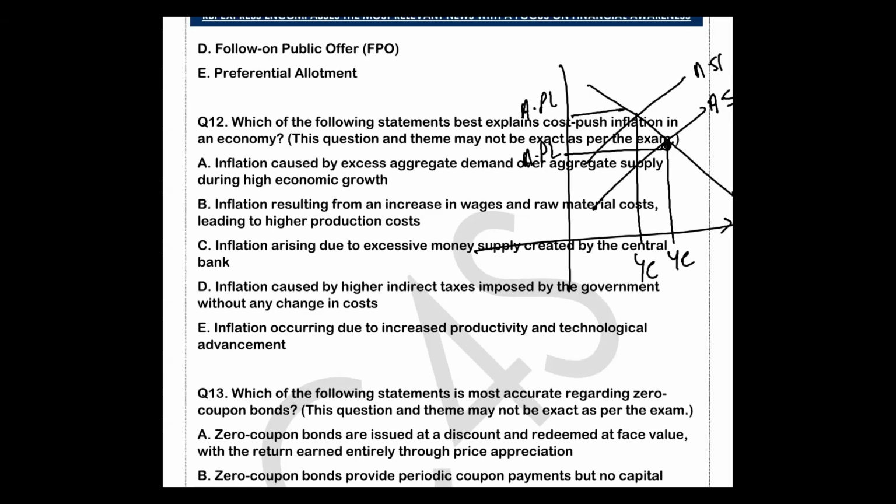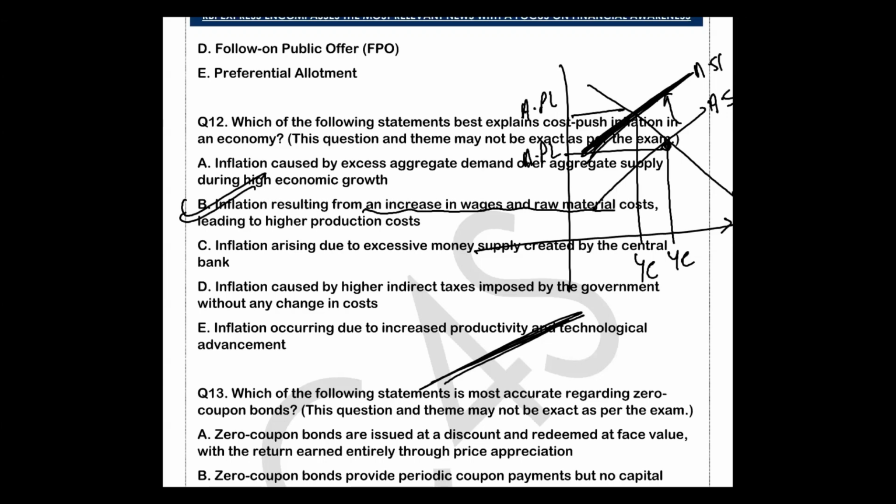Inflation caused by excess aggregate demand over aggregate supply during high growth: is it caused by excess aggregate demand? No. Inflation resulting from an increase in wages and raw material cost leading to higher production cost: is it? Yes, because this is the factor determining the aggregate supply curve. An increase in wages always results in a decrease in the supply curve, an inward shift, in cost push inflation. So option B is correct.